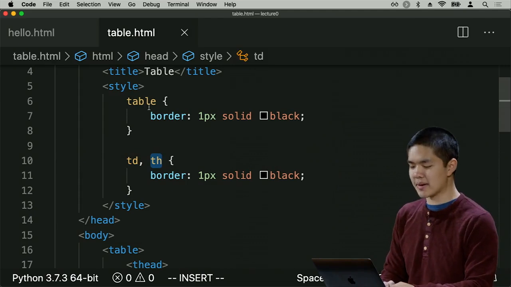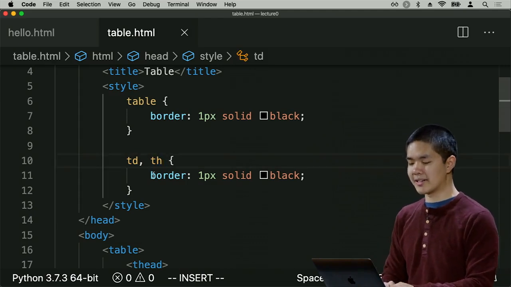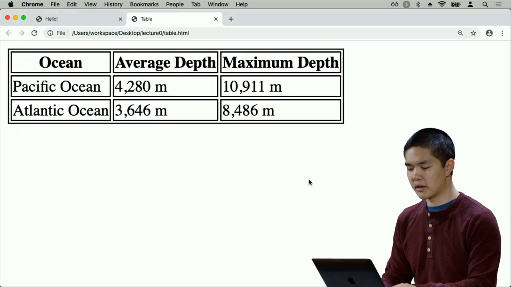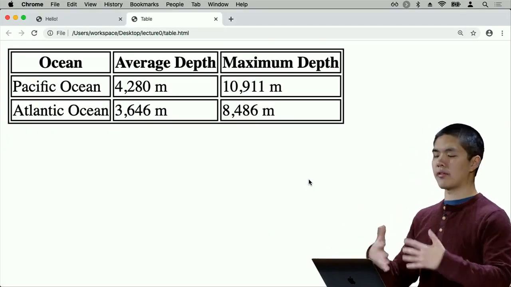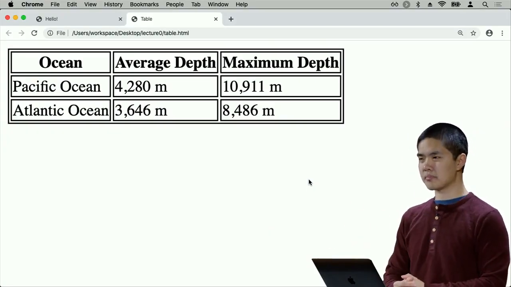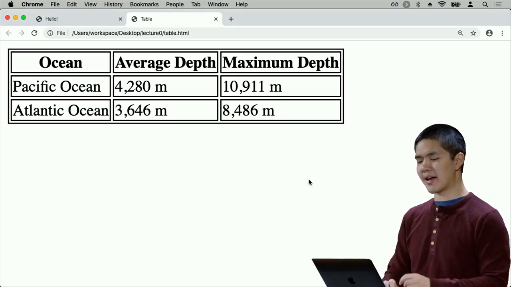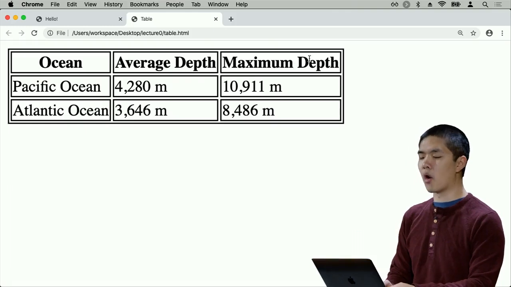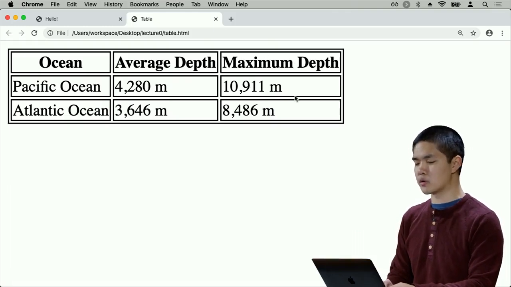And I could even combine table if I wanted to for good measure. But I'd like to give all of them a border of 1-pixel solid black, such that now I refresh it, and now I see that they all have this border around them. Now, most tables you see on the internet don't have both a border around the table and also a border around each of the individual cells.